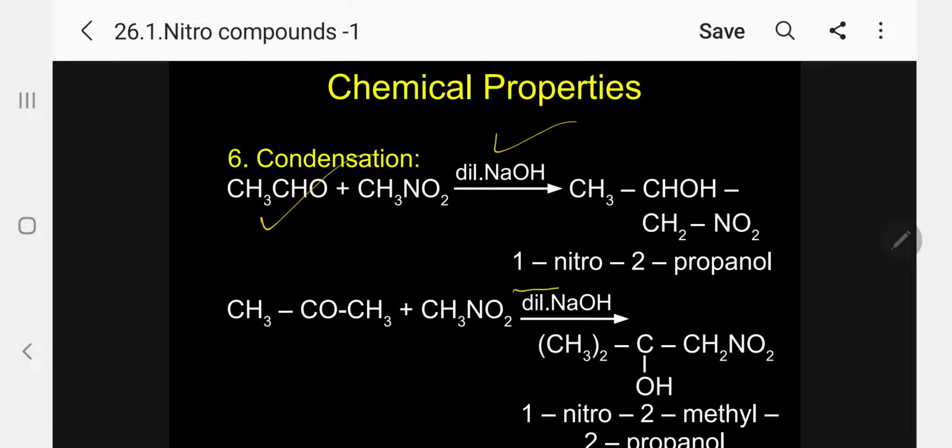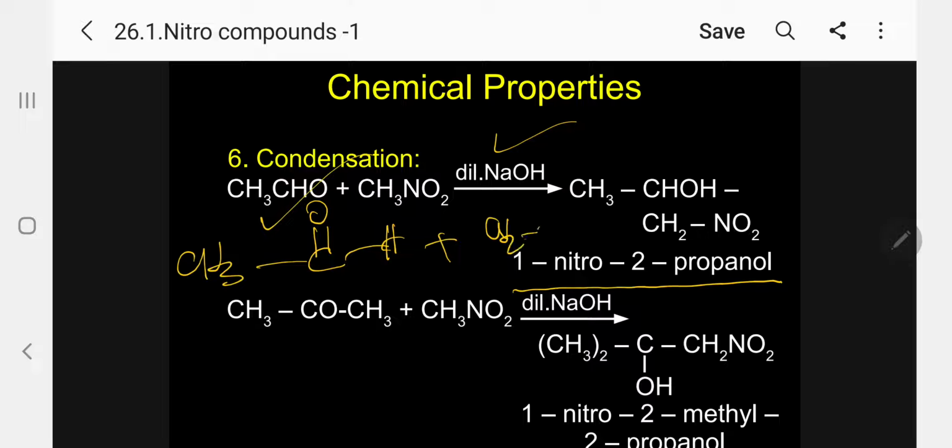This is 1-nitro-2-propanol. A secondary alcohol is produced. Just see here, CH3, C double bond O, H. Kindly follow. So we are adding CH2NO2 and H. So H is going here, CH2NO2 coming here.